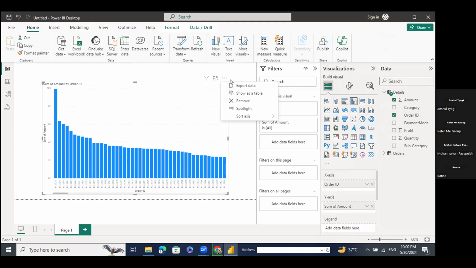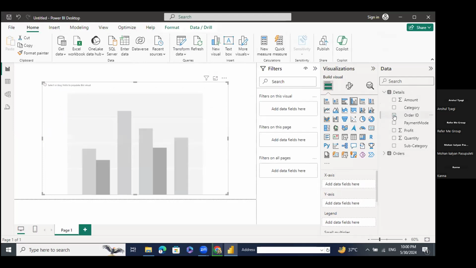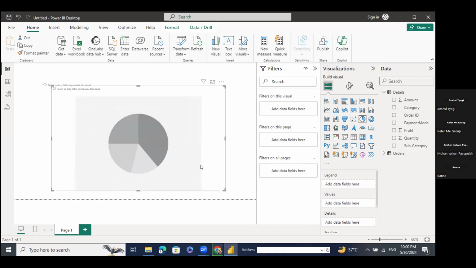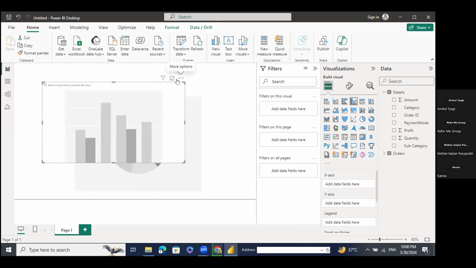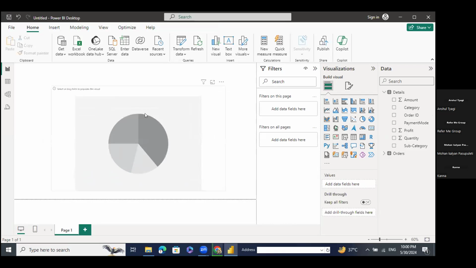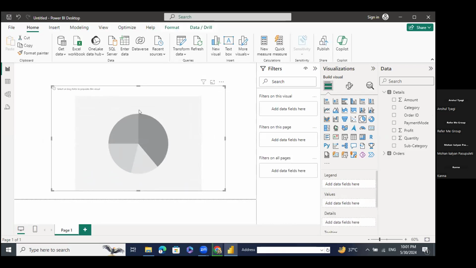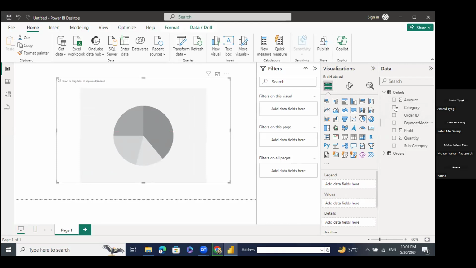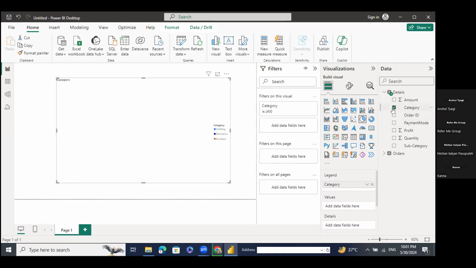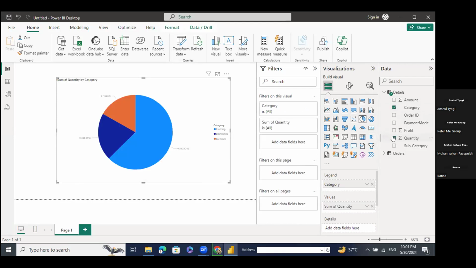Okay. Now I will click on this again. I will click on amount and order ID, if we want to build the relationship between other datasets. I guess two have been added, we need to remove one. Now if we add a pie chart and build the relationship between category and quantity, like which category and how much quantity has been ordered, sum of quantity by category, right? So this is the visual.